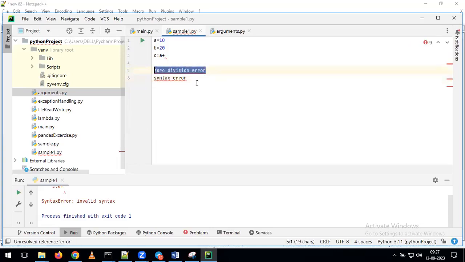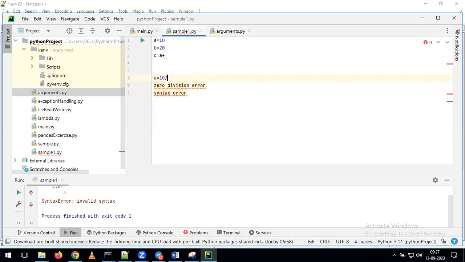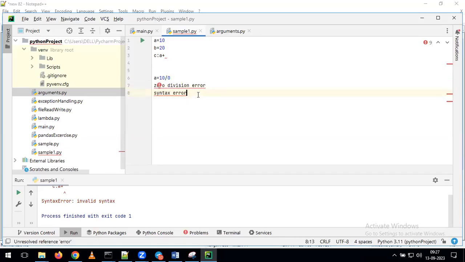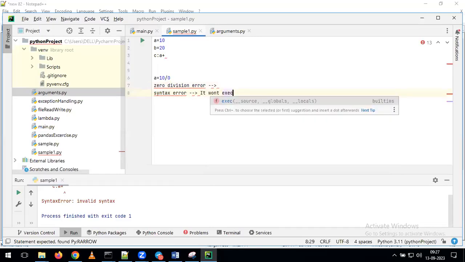Now you try to answer. What is the difference between this error and this error? Any guesses? This time with this program we are getting the syntax error. In the previous example, I gave simply a equal to 10/0, and at that time it gave the output as ZeroDivisionError. What is the difference between this syntax error and ZeroDivisionError? Here in the first statement we did not define b, so it is saying that we did not complete this statement. Second one, we are making a division by 0, so it is throwing a ZeroDivisionError. Okay, so partially correct. Syntax error is nothing but an error that stops your program from executing.